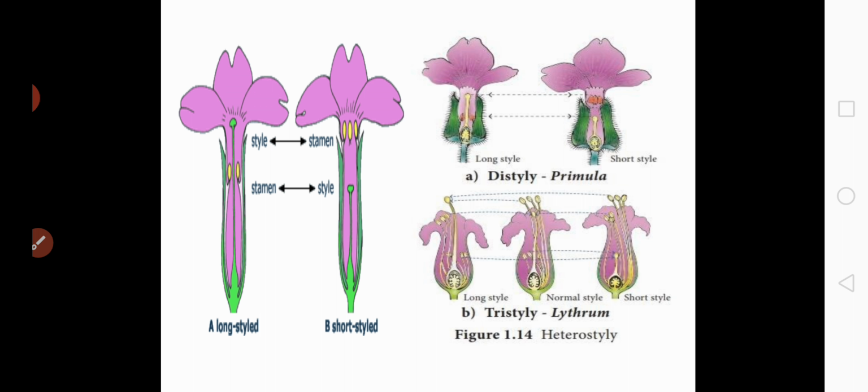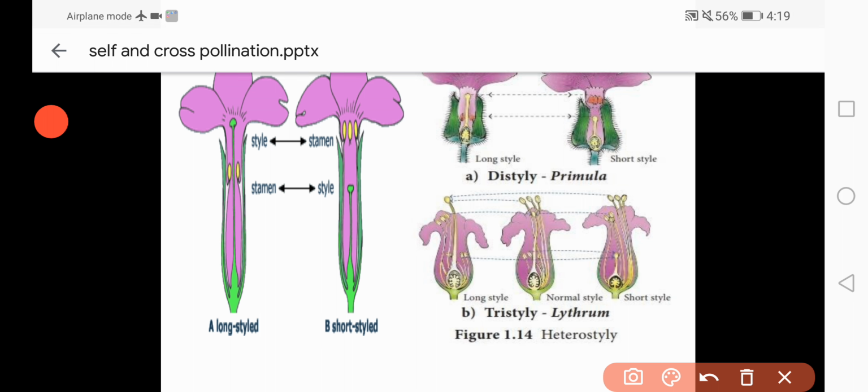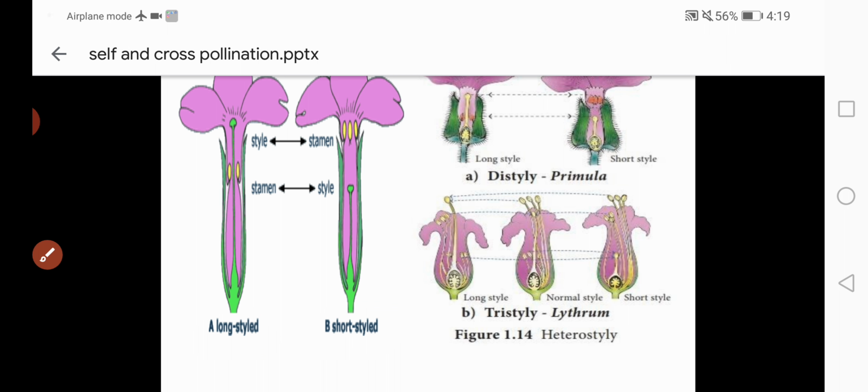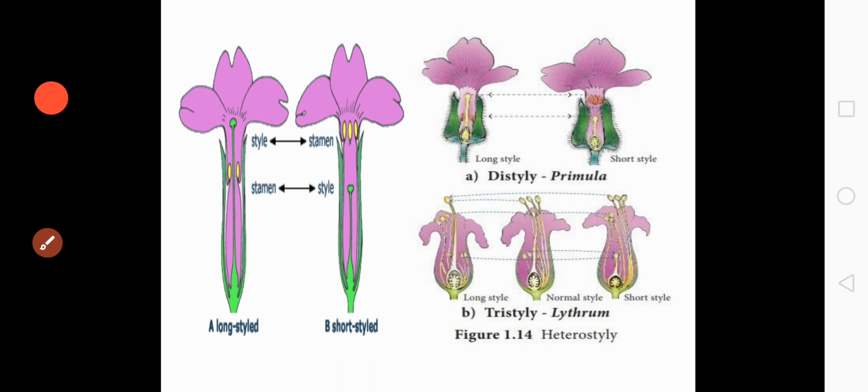So you can observe here, this is the long styled flower, which is also called pin-eyed flower, where the stamens are short, and this is the short styled flower, which is also called thrum-eyed, where the stamens are long. And these are about the heterostylous condition.